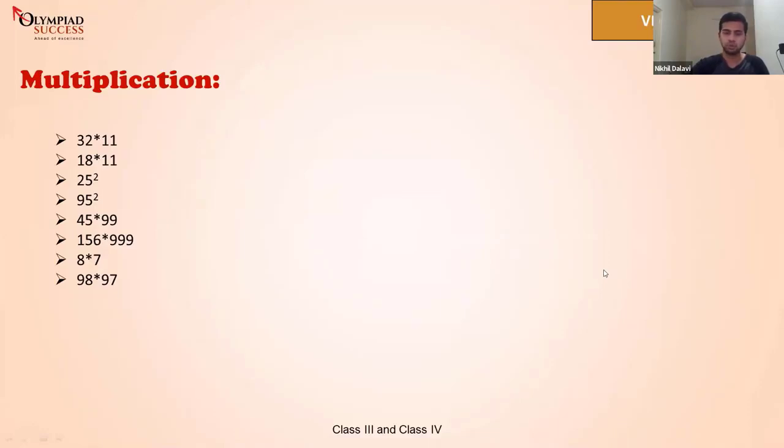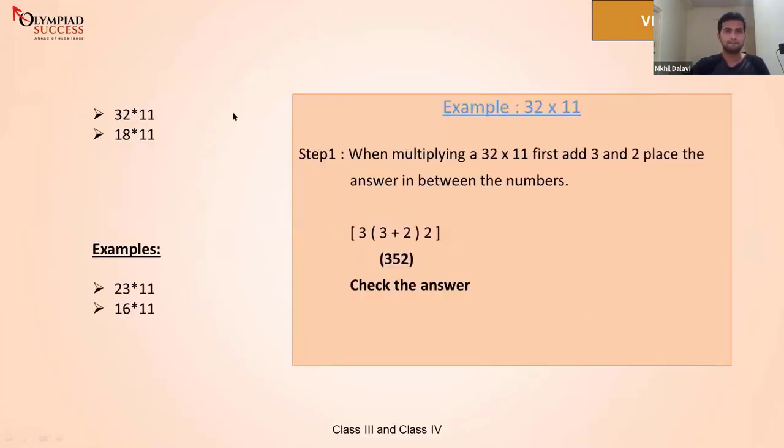So here's the first thing. Normally, in the conventional way, imagine you're taking 32 and multiplying it with 11. You will take this one and multiply it with the entire number 32. So how much is 1 times 32?